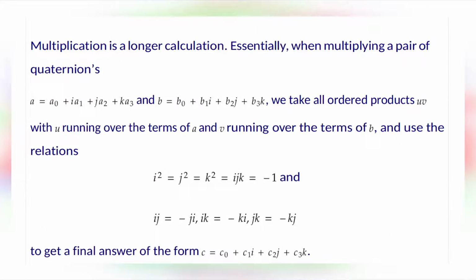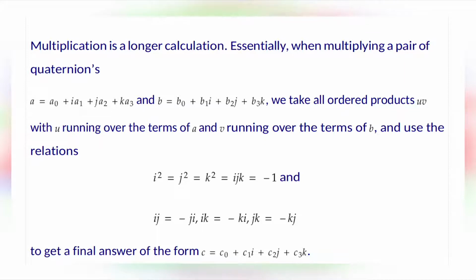Essentially, when multiplying a pair of quaternions, A is equal to A0 plus iA1 plus jA2 plus kA3 and B is equal to B0 plus B1i plus B2j plus B3k, we take all ordered products UV with U running over the terms of A and V running over the terms of B and use the relations.